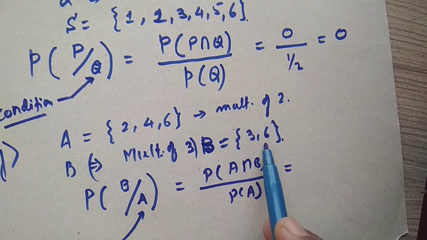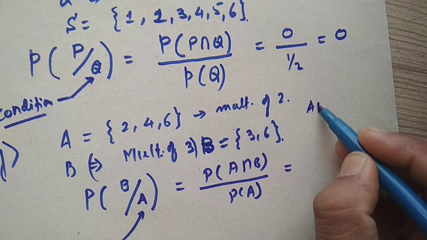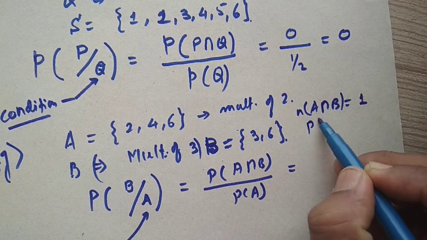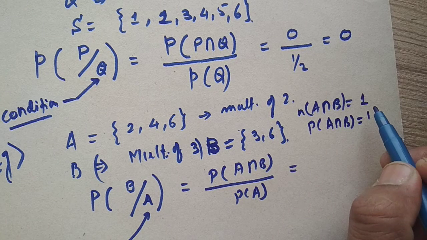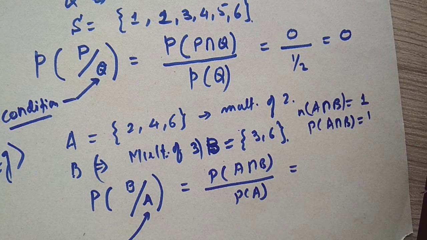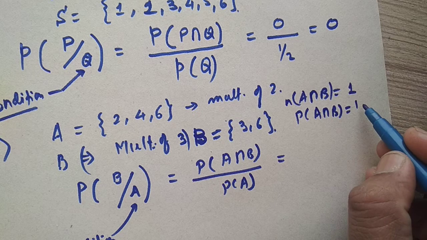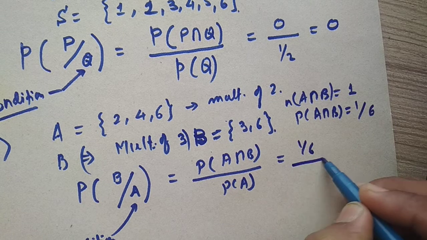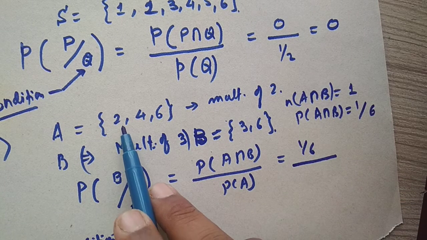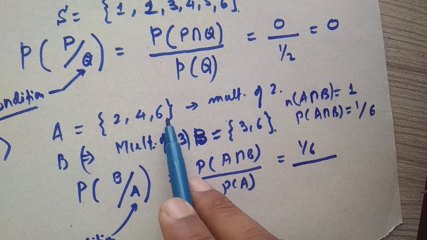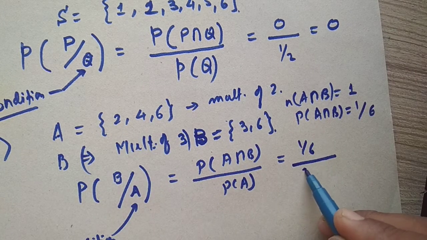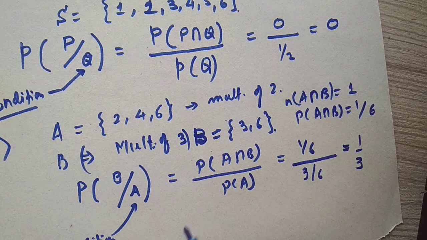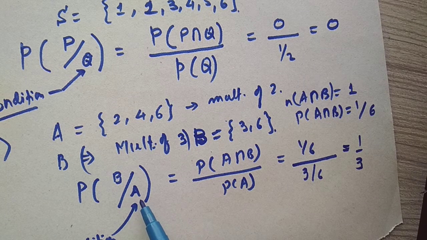A intersection B has only one element. The number of elements is 1. So the probability of A intersection B is 1 divided by the sample space. When a die is rolled at random, the sample space is 6. So P of A intersection B is 1 upon 6, divided by P of A. There are 3 favorable outcomes, 2, 4, 6, multiples of 2, so 3 divided by 6 again. So the answer is 1 upon 3. This is the value of the conditional probability that B occurs provided A occurs.